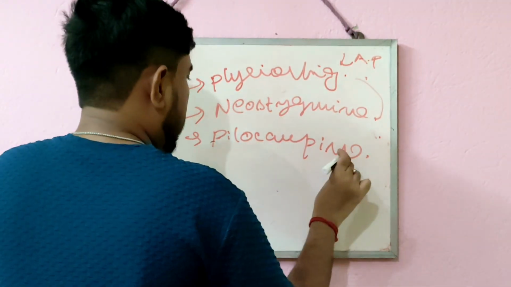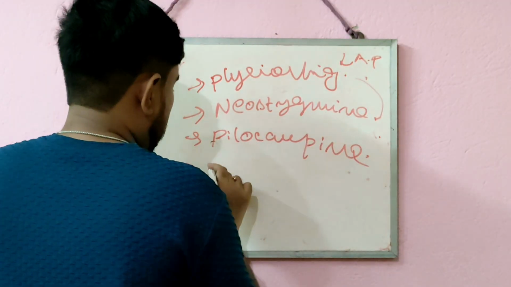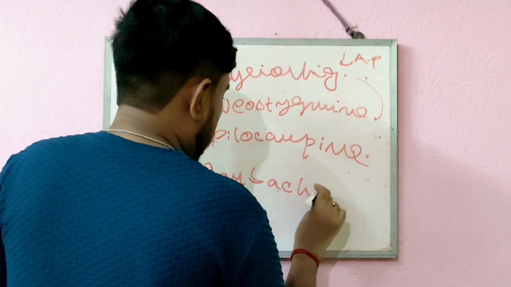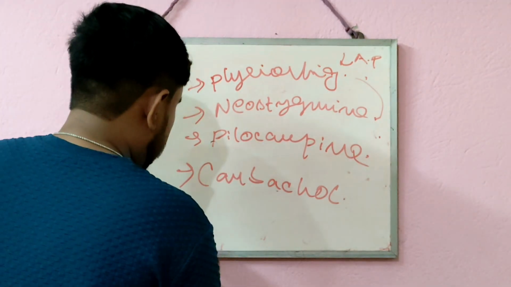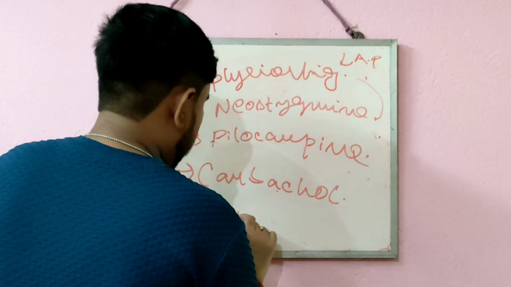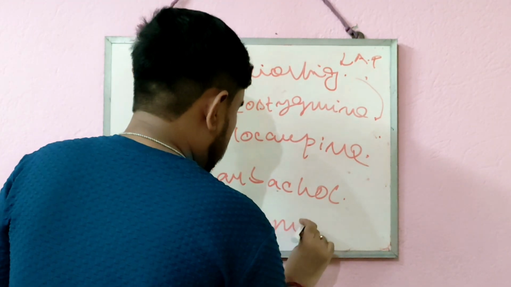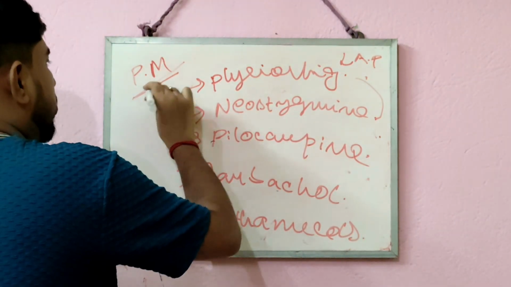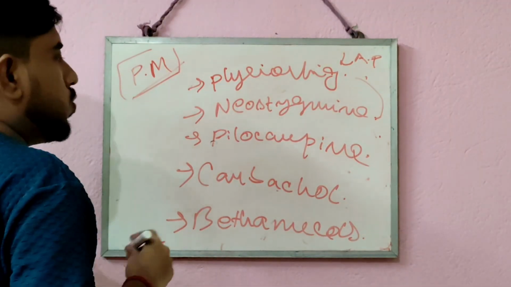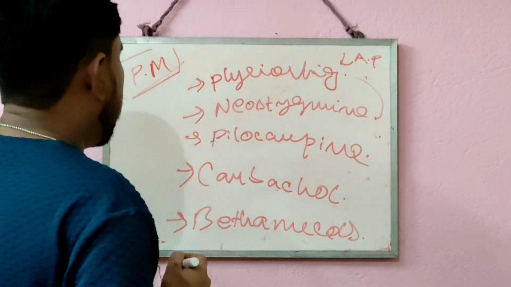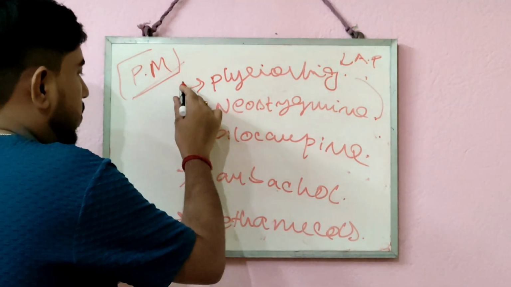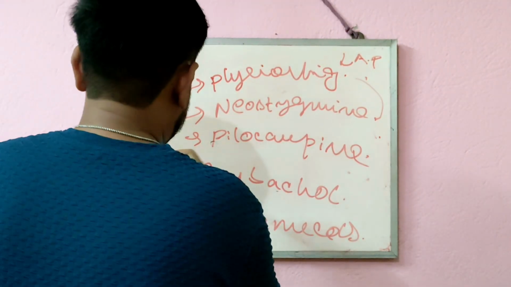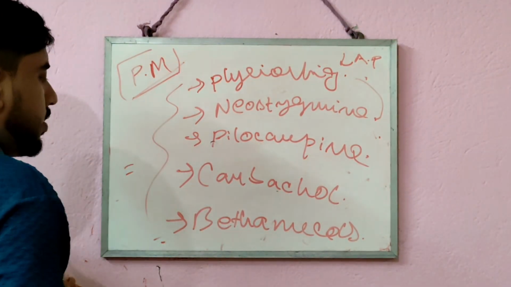Then some other examples are carbachol, and one more example is bethanechol. So these are some famous examples of parasympathomimetic drugs which are generally used in our daily lives, or to treat some diseases that I have already discussed in the previous slide.